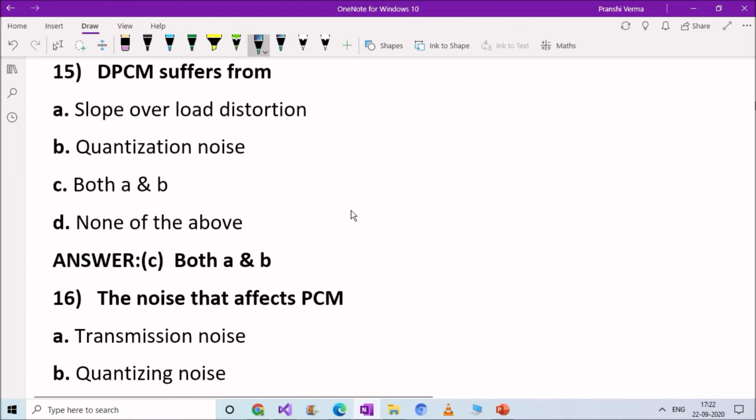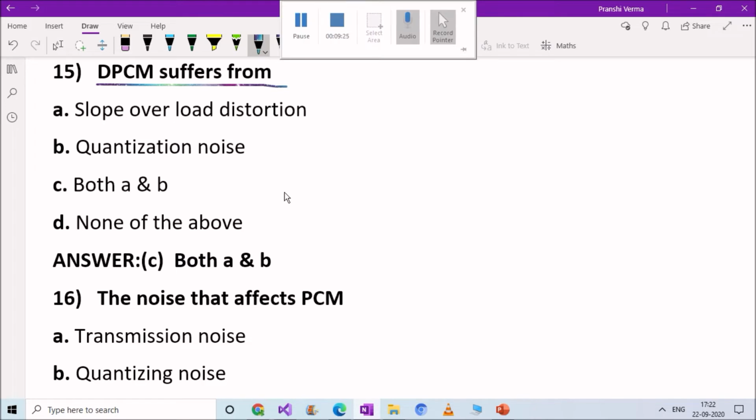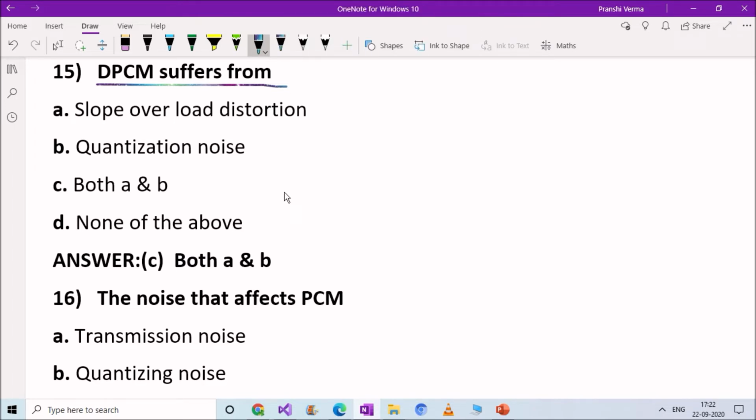Okay. Next question. DPCM suffers from option A, slope overload distortion, option B, quantization noise, option C, both A and B, option D, none of the above. Right answer is option C, both A and B. Means DPCM suffers from slope overload distortion and quantization noise also. So right answer here is option C.